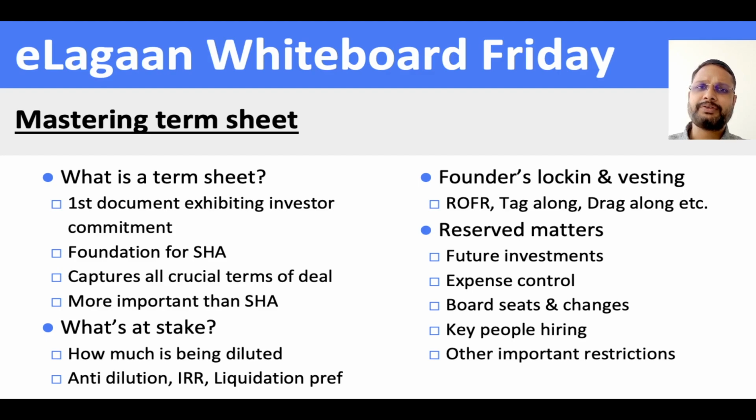The next point is founders' lock-in and vesting. Typically investors would give you a lock-in. Although you hold your shares, they would be locked into escrow. So how long will you have to be with the company? At least 5 years, 10 years, 7 years? 4 to 5 years to 7 years is a fair ask. But look at this condition.